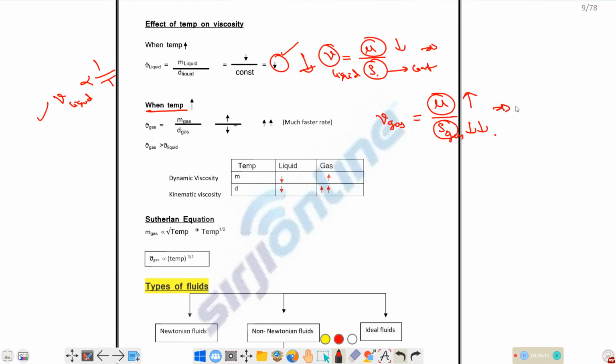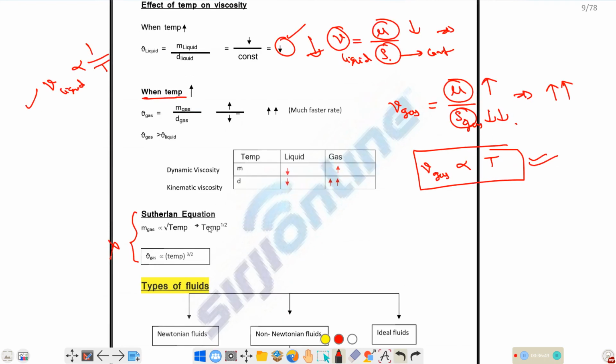So this overall will increase more. So mu of gas is directly proportional to temperature. Okay. So these are the overall relationships. These relationships are not important. How it varies with respect to temperature is what is important. Whether it decreases or increases, and why it will increase, are important. These relationships, like to the power of 3 by 2 or square root of temperature, are not important.